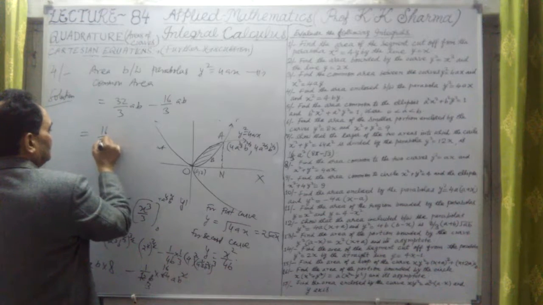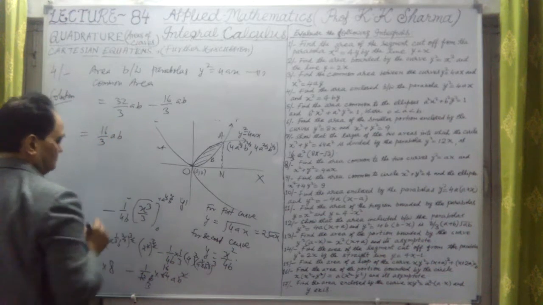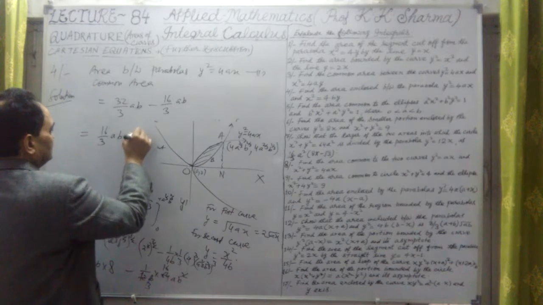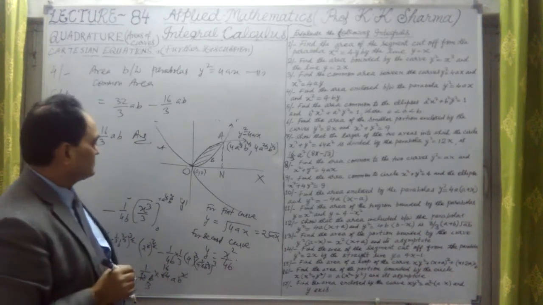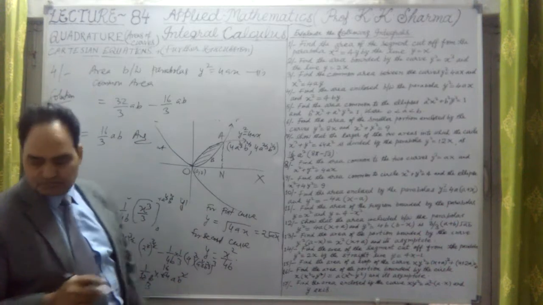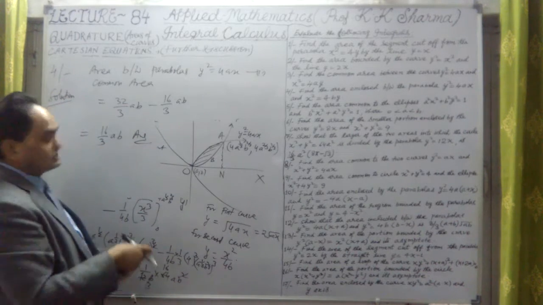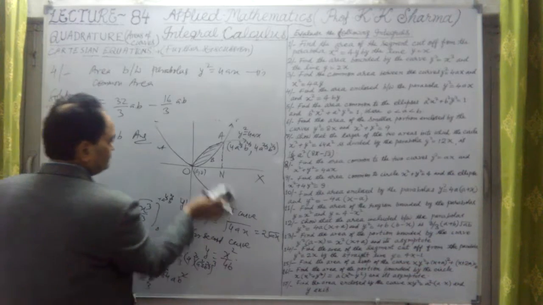16 upon 3 into A into B. This is the answer here. Okay, so 16 upon 3 A into B square unit is the answer. Question number 4 we have done.